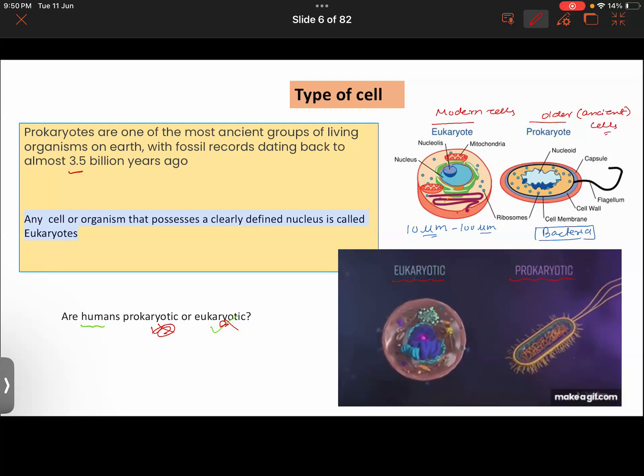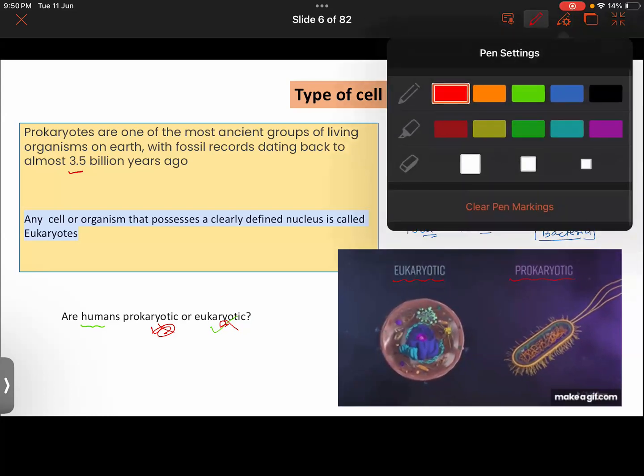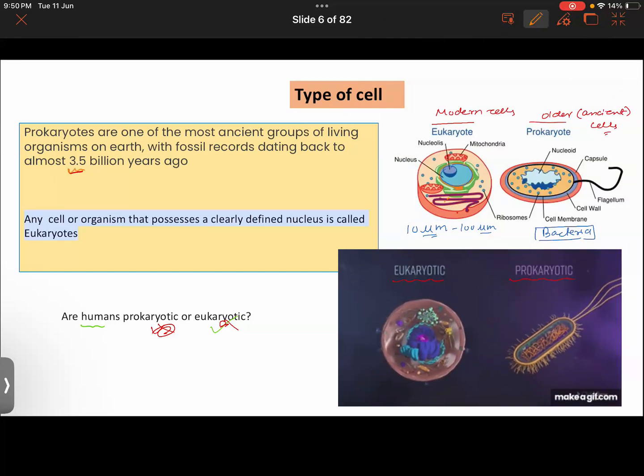How ancient, you see? Even if you were to know, the oldest known fossils of prokaryotic cells or bacteria are found in rocks. This is not just a number. There are some rocks that date back to 3.5 billion years ago, and fossils are usually found stuck between and inside the rocks. Their imprints are found on the rocks.